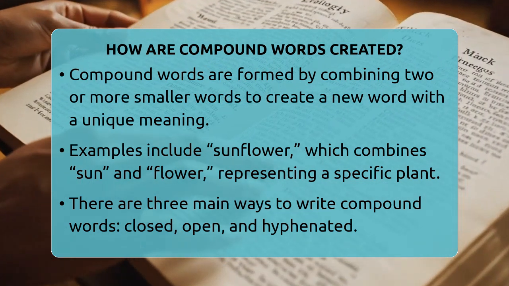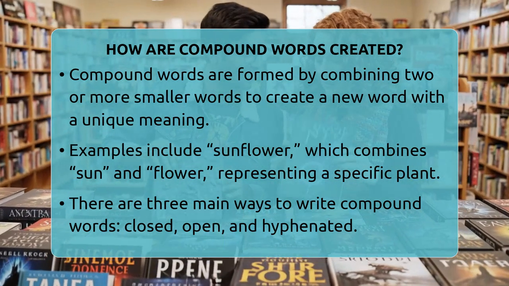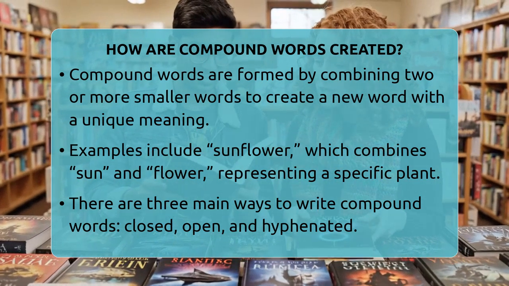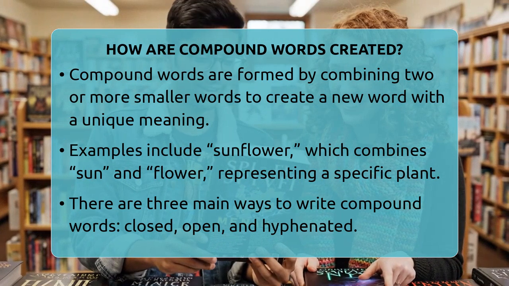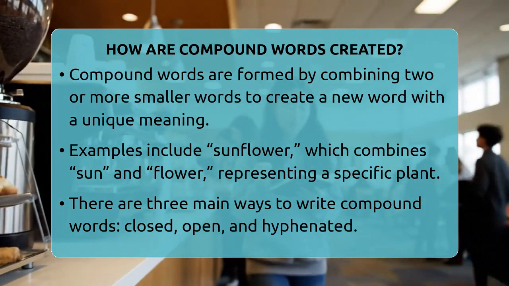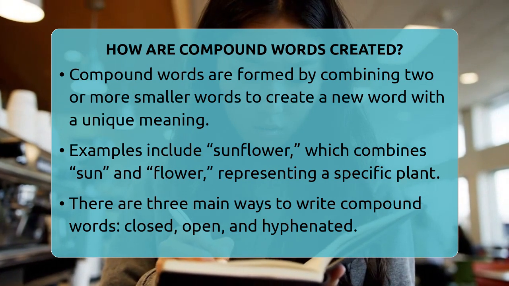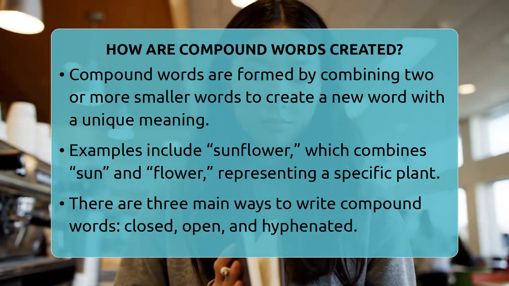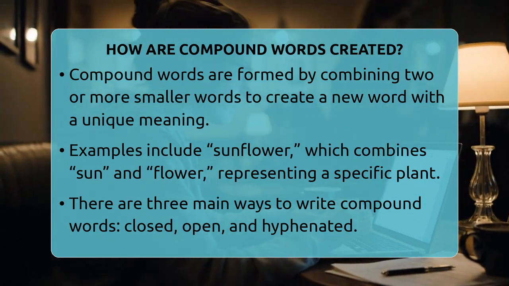meaning. For example, sunflower combines sun and flower, but it's not just a sun or a flower, it's a specific type of plant. The meaning of a compound often relates to the meanings of the original words, but it's not always a simple addition. There are three main ways to write compound words, and how they are written tells us how they are formed and used.